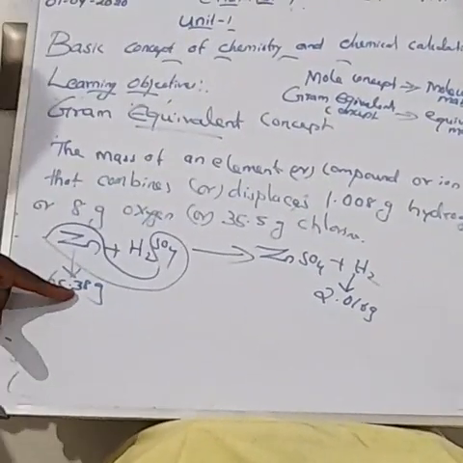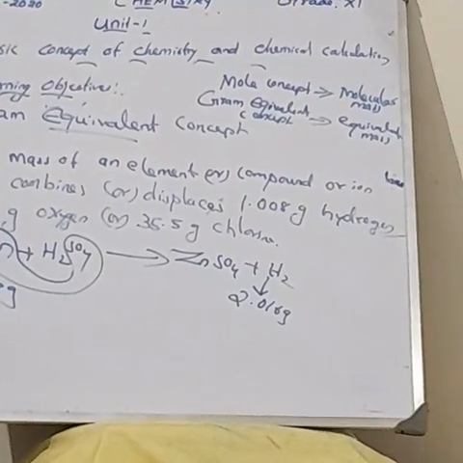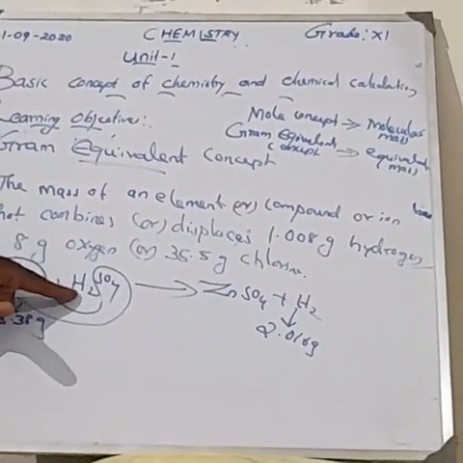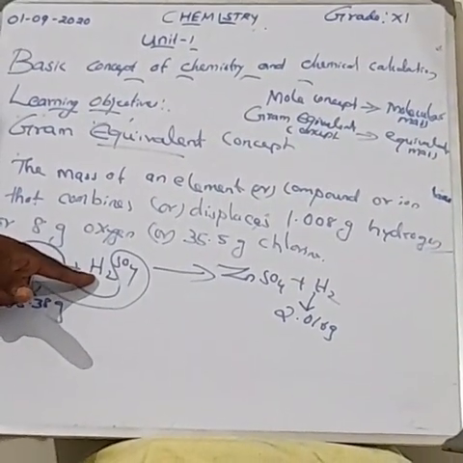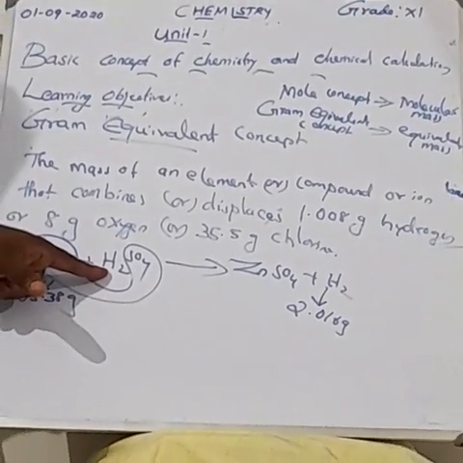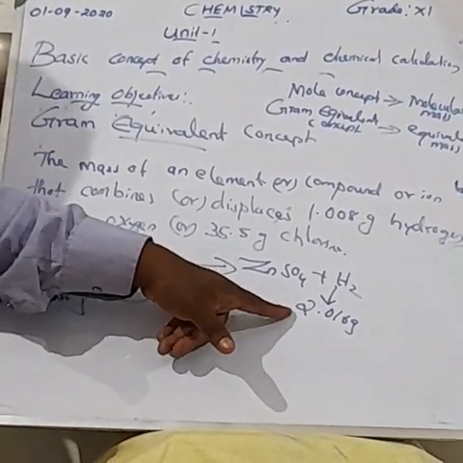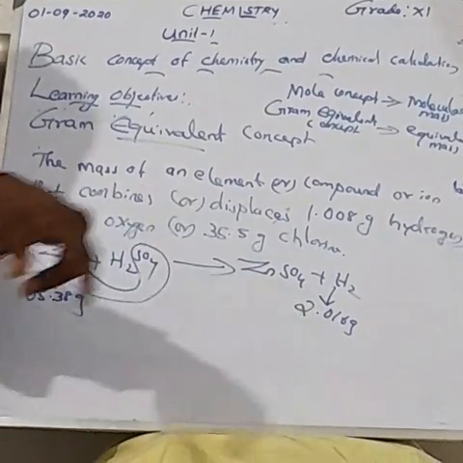1 mole of zinc is equal to 65.38 grams. The zinc displaces the hydrogen molecule, whose value is 2.016 gram.